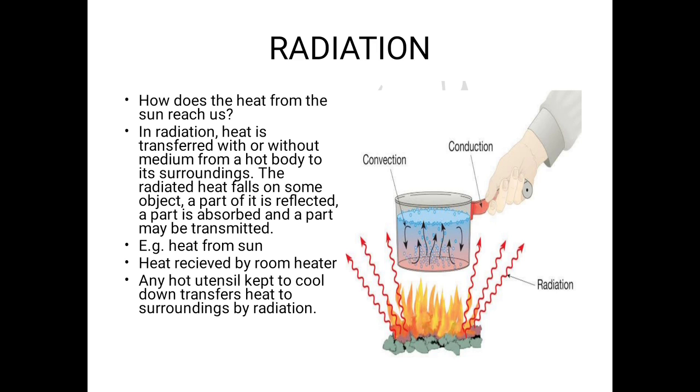So we can take the example of heat coming from the sun to earth, heat received by us from the room heater. Any hot utensil, if we keep it to cool down in the surrounding, then it is also transferring the heat by the process of radiation. So all these are basic phenomena and the methods of heat transfer.